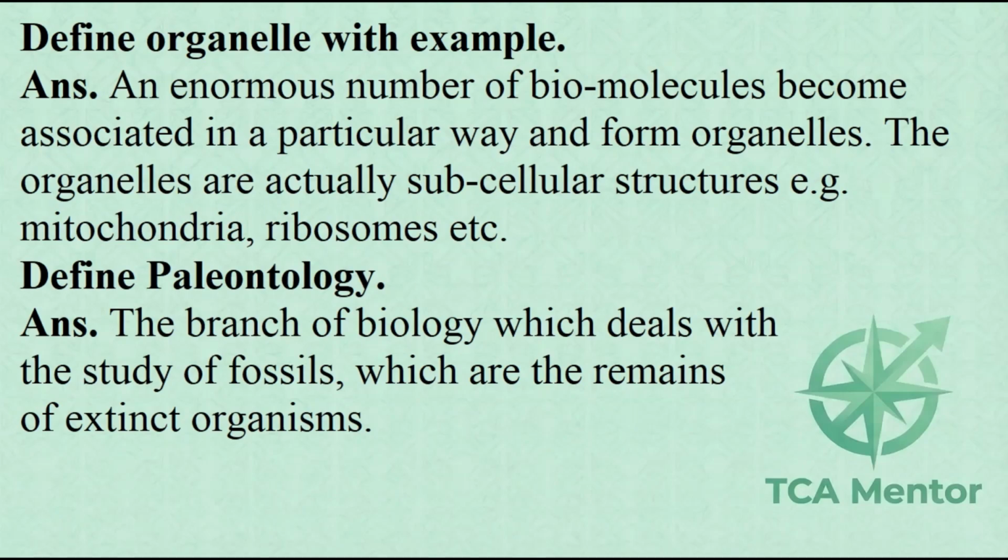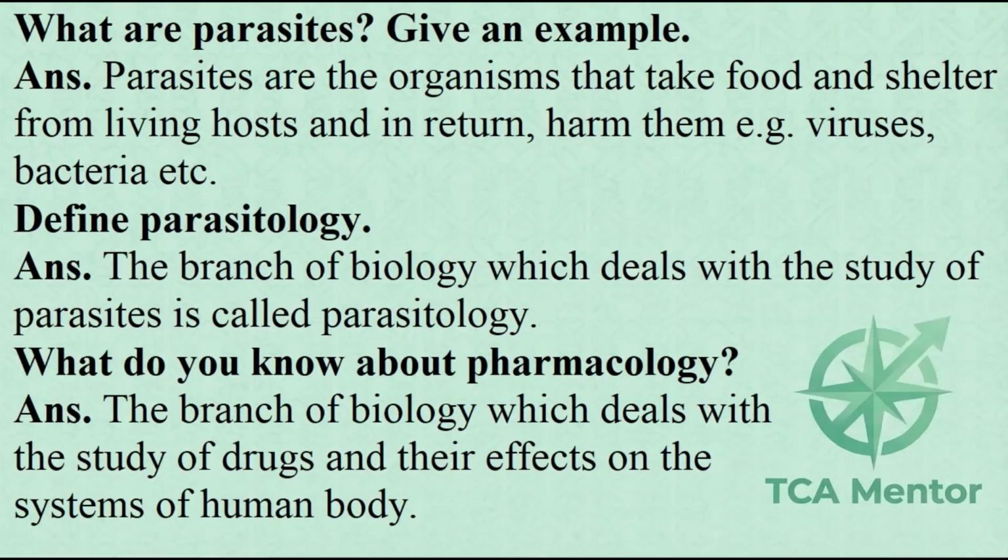Define paleontology. ANS. The branch of biology which deals with the study of fossils, which are the remains of extinct organisms. What are parasites? Give an example. ANS. Parasites are the organisms that take food and shelter from living hosts and in return, harm them, e.g. viruses, bacteria, etc. Define parasitology. ANS. The branch of biology which deals with the study of parasites is called parasitology.